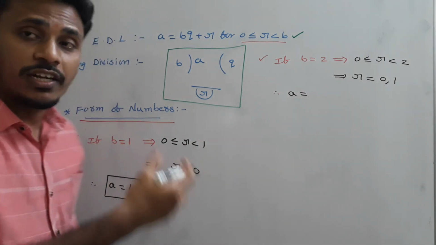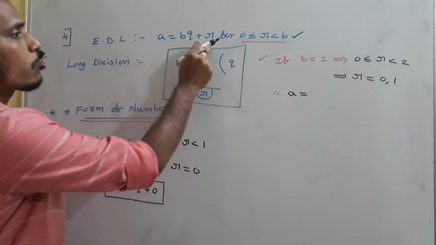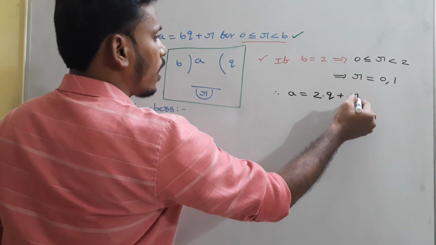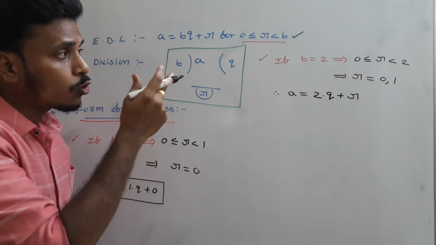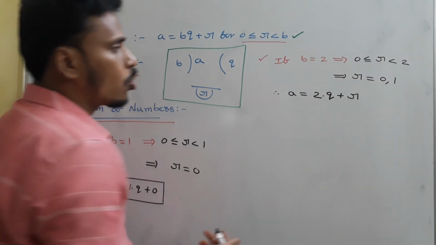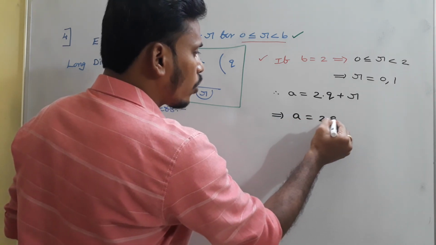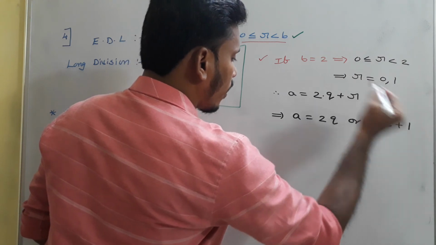What are the forms for a? a = bq + r, b is 2, so 2 into q + r, and that r is either 0 or 1. We have two possibilities for r, so you just replace r with 0 or 1. So a = 2q or 2q + 1.